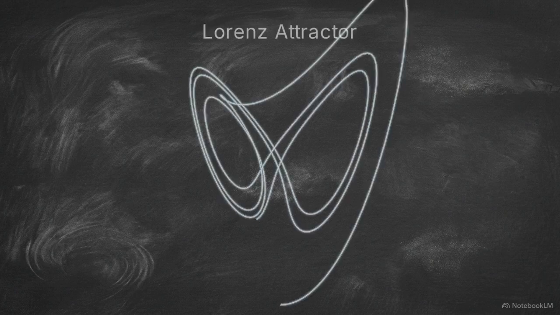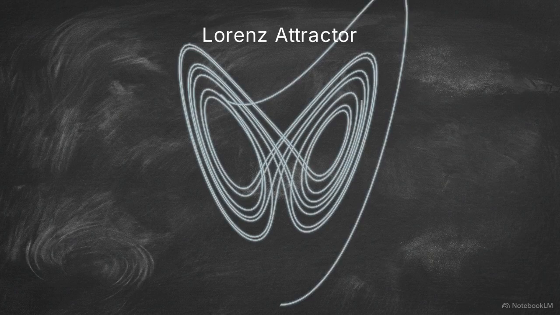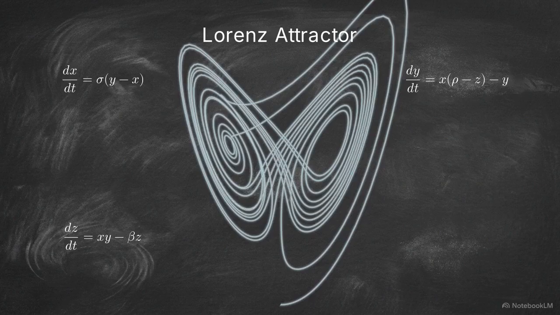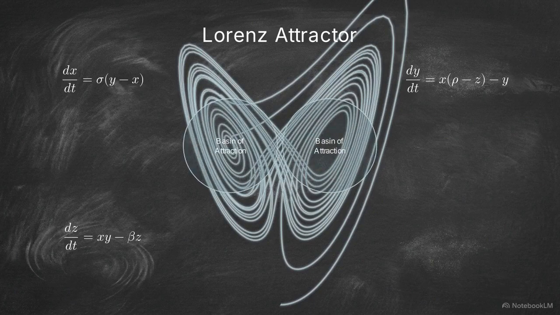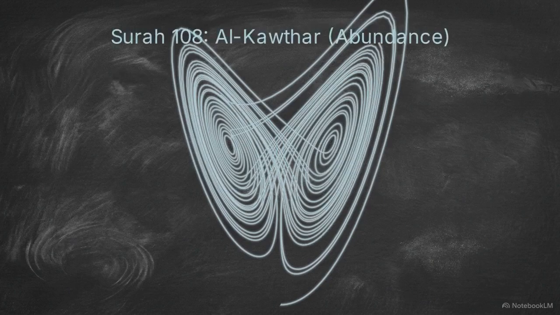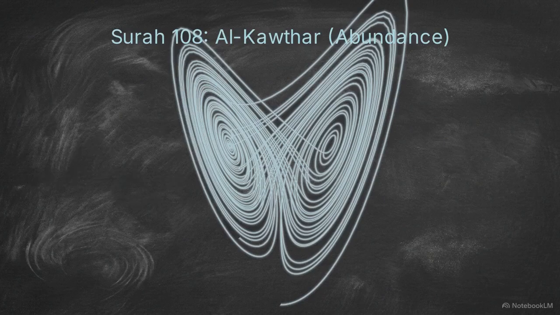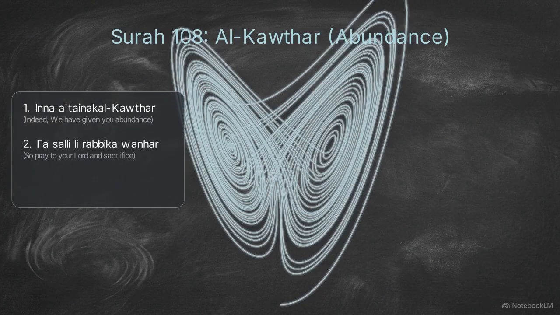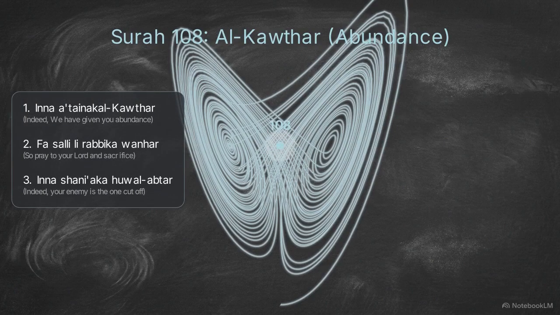This is the Lorentz attractor, the model for deterministic chaos. 3 variables produce an infinite, stable loop orbiting 2 basins of attraction. The Qur'an's chapter 108, Al-Kawthar, or Abundance, shares this triadic structure. Its 3 verses describe infinite, overflowing stability, centered on the number 108.